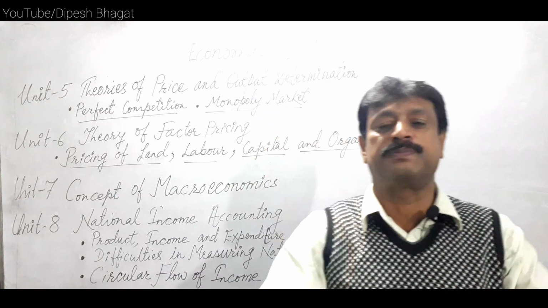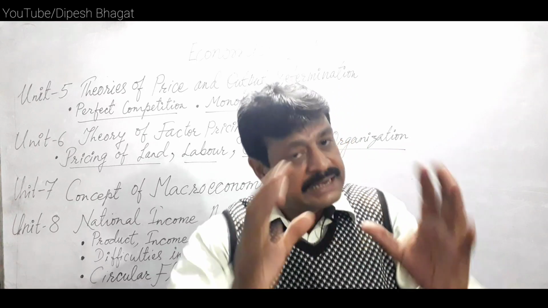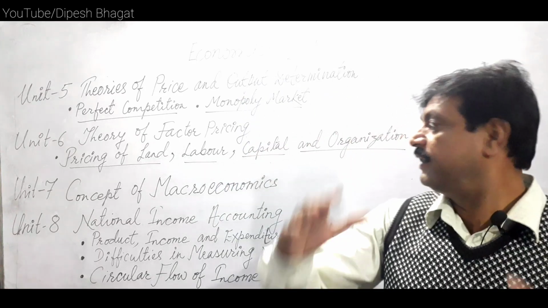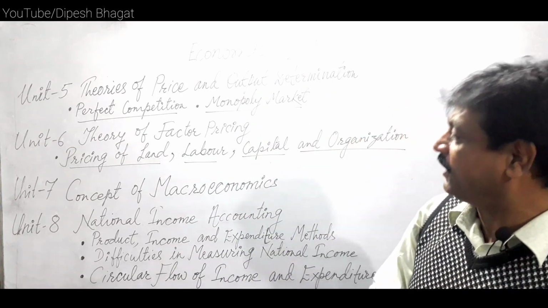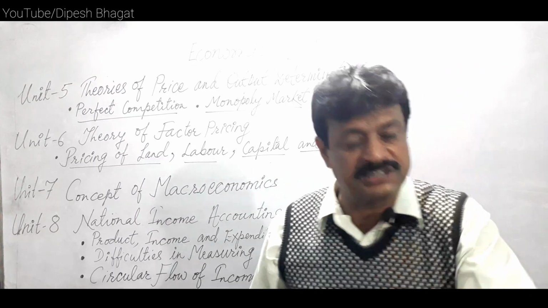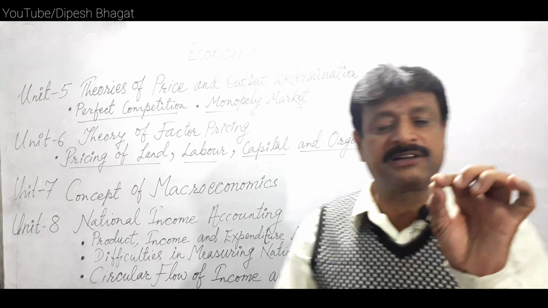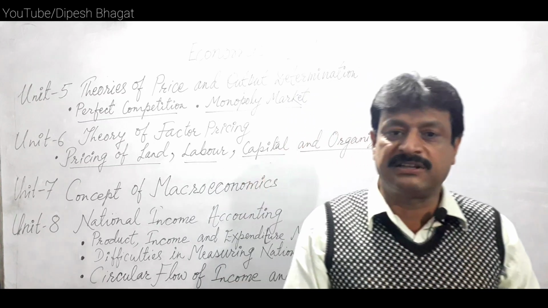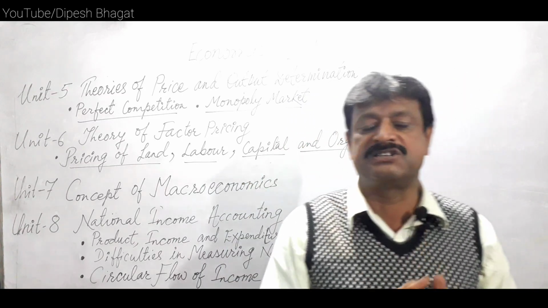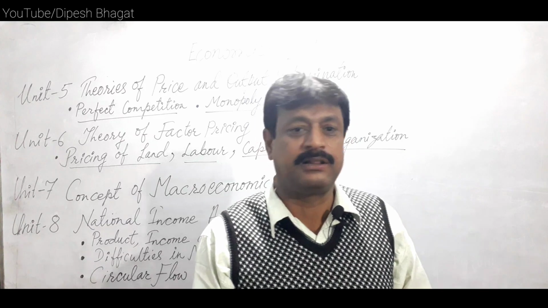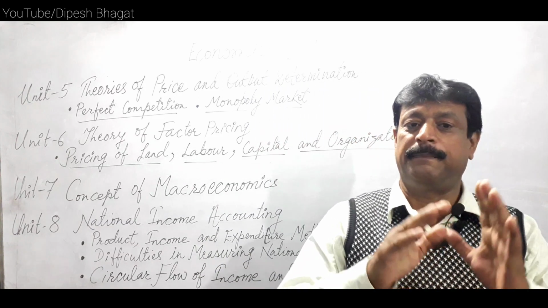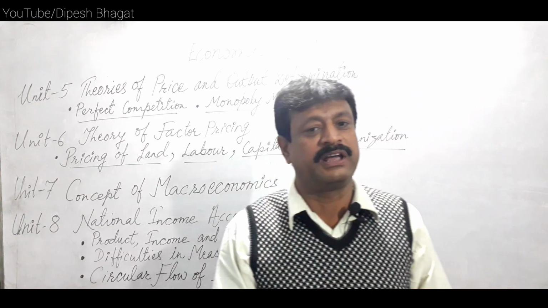It is the gross value added on the product. It calculates the national income or the nation's GDP by the production method. And the second method is the income method. Under the income method, national income or GDP is calculated by estimating all the income from the different factors of production working in the economy.